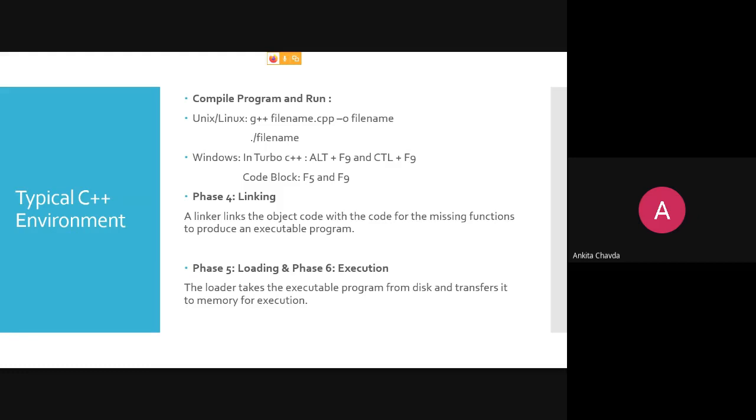Because whenever you are running your program, at that time that program will be there in your primary memory, means in the RAM. If your program is in RAM, then and only then it will be executed. So you have to load that program from your disk to RAM. Fine. So the loader will do this for you. The loader takes the executable program from the disk and transfers it to the memory for the execution.